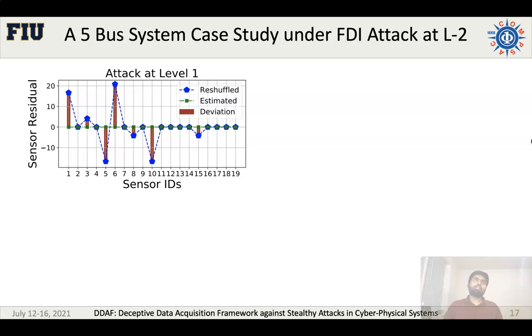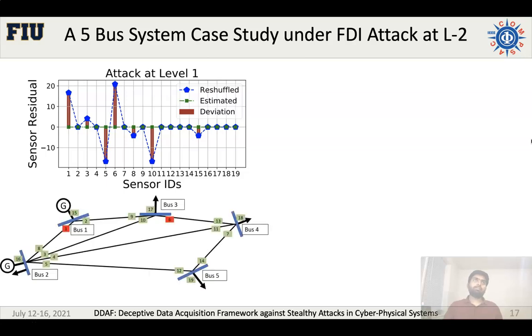So we take the RAC ID, RAND IDs for level 1 and run the state estimation on the residual data, and we see that there is a high deviation between the reshuffled residual and the estimated residual, and the suspected sensors are very few, only 1 and 6, and they are not presenting any strong evidence of an attack.